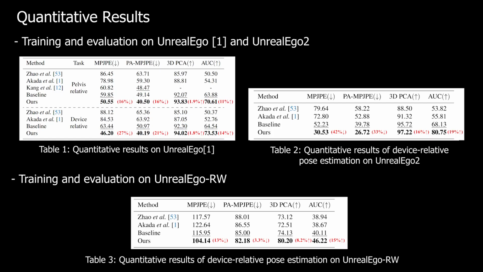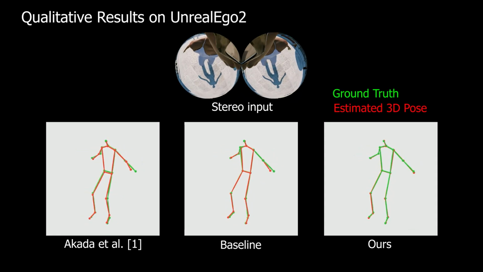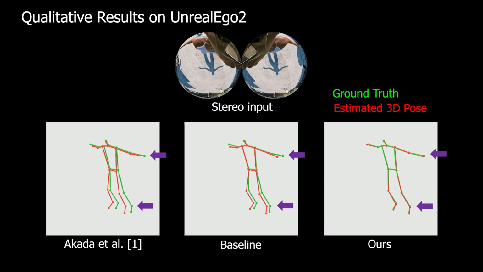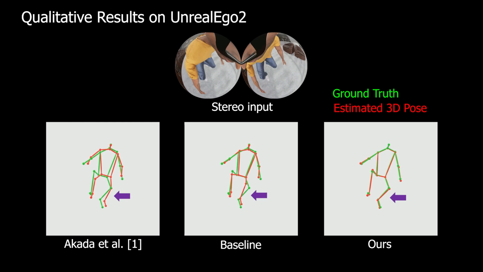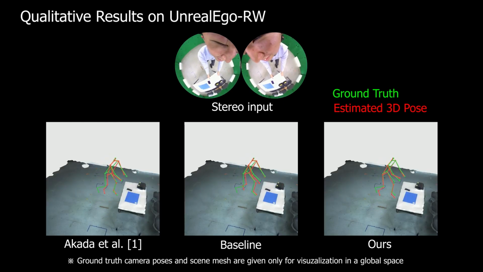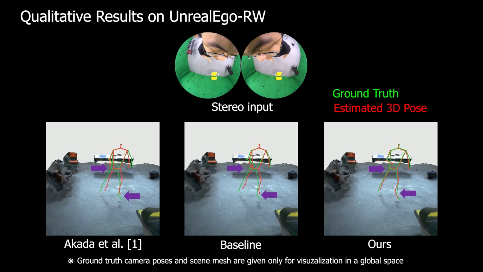These tables summarize the quantitative results on UnrealEgo and our proposed datasets. Our approach outperforms existing methods by a significant margin across all metrics. We next visualize qualitative results. Compared to the existing methods, our approach handles fast and complex motions more accurately on UnrealEgo2. On UnrealEgo-RW, our approach likewise yields better 3D reconstructions than the previous methods.